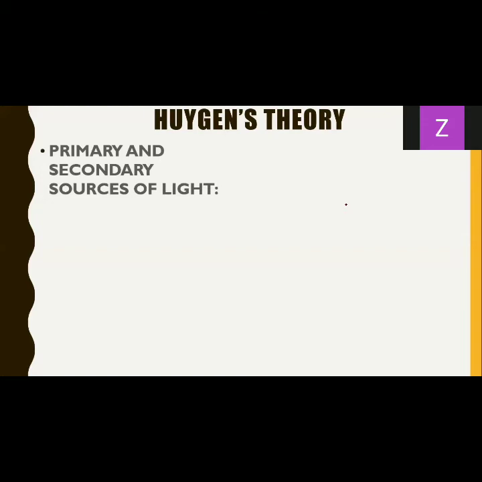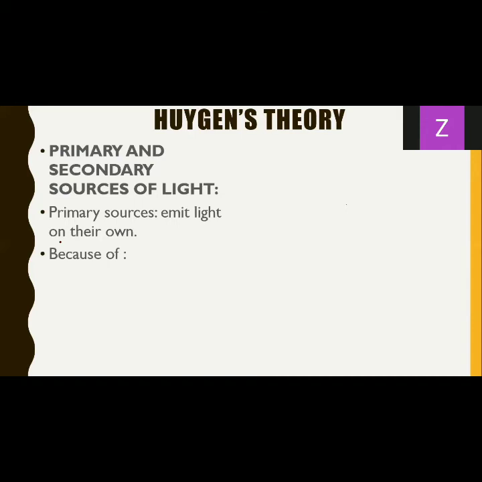So let's first understand what is meant by a primary source of light. It is a source of light which emits light on its own, means it has its own light. It is not dependent on anything for its light. We call that a primary source of light. Now, there are different types of primary sources of light. Why do primary sources of light have their own light? It can be because of different reasons.